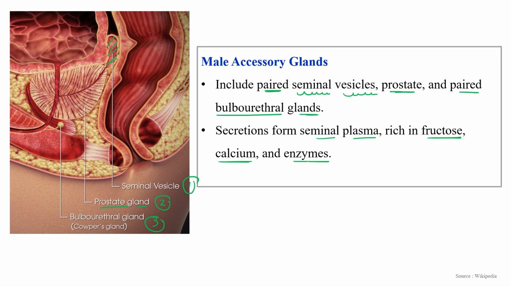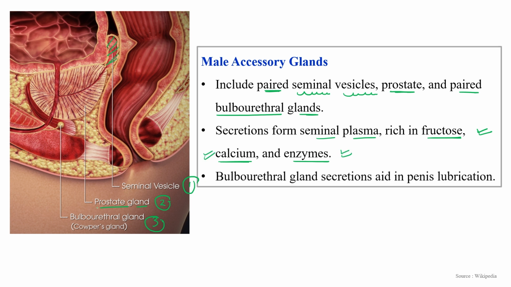What is the use of these glands? They help to produce certain kinds of secretions which are rich in fructose, calcium and enzymes. This third one, the tiny button-like structure, its secretion helps in penis lubrication. So lubrication is generated by the bulbourethral gland.